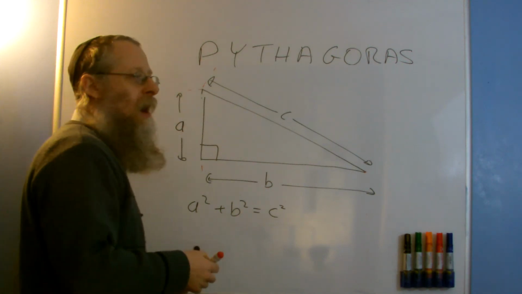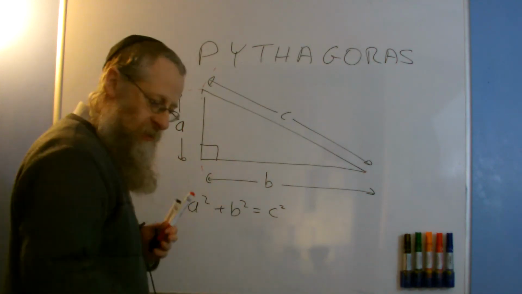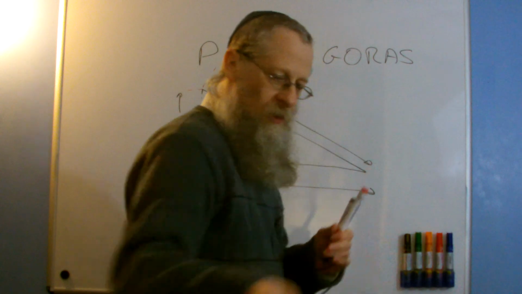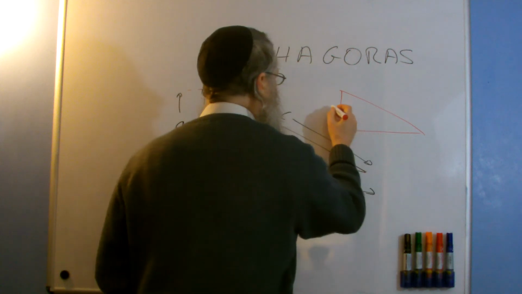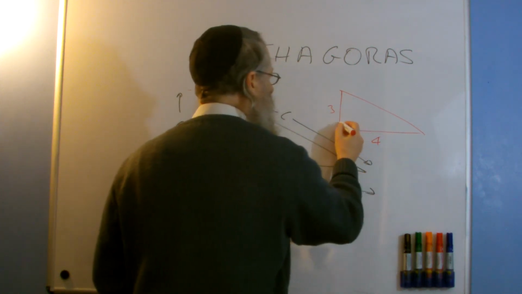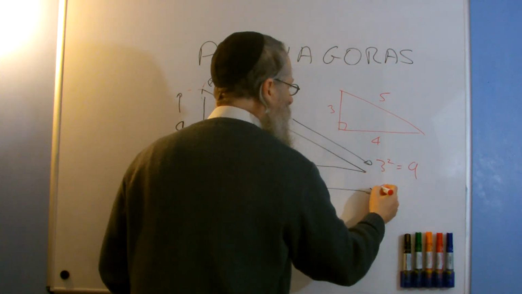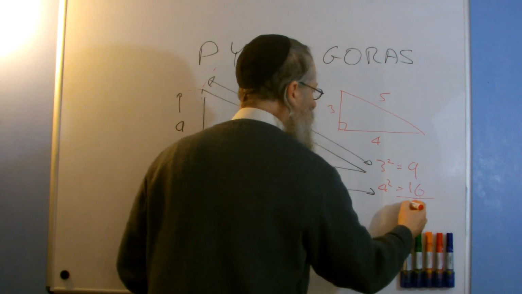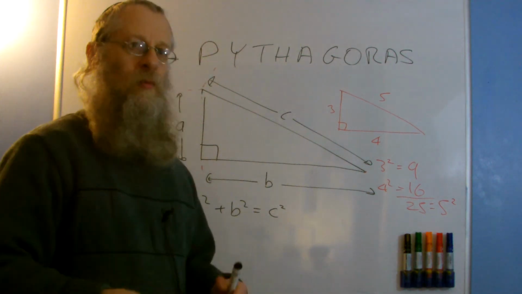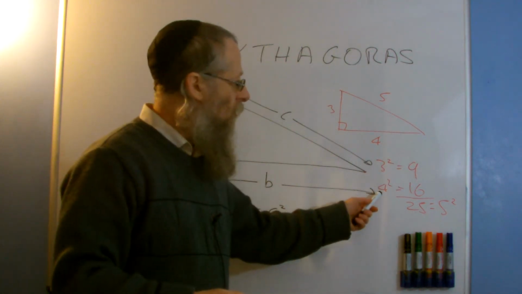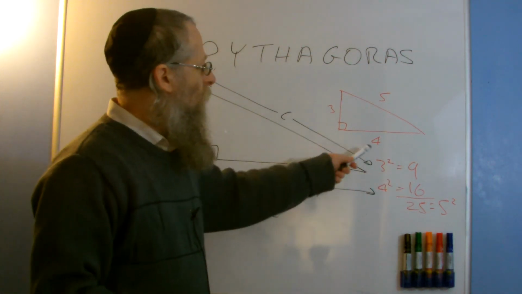The most famous right angled triangle with what we call integer numbers is known as the 3, 4, 5 triangle. That will be a side 3, that will be a side 4, and this will give you a side 5, because 3 squared equals 9, 4 squared equals 16, and you add those together you get 25, and that equals 5 squared. If you don't know what squares are, it's a number that you multiply by itself. 3 squared is 3 times 3, 4 squared is 4 times 4, 5 squared is 5 times 5. So these numbers give you the 3, 4, 5 triangle.